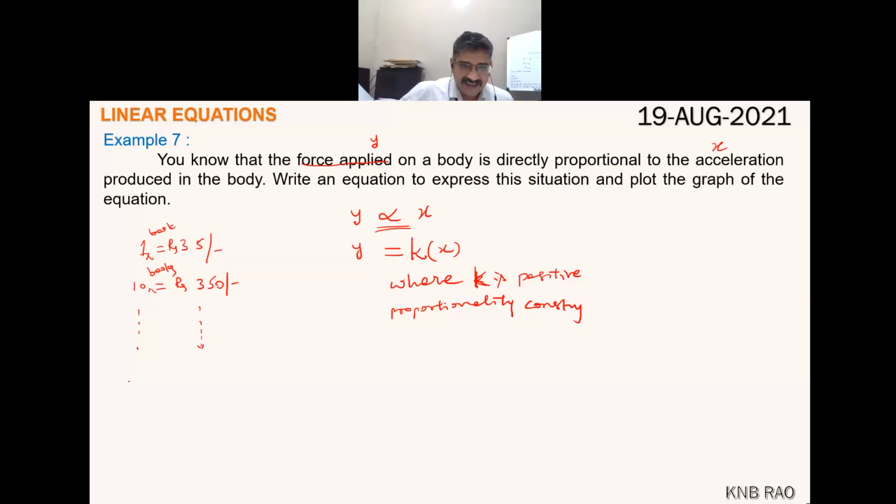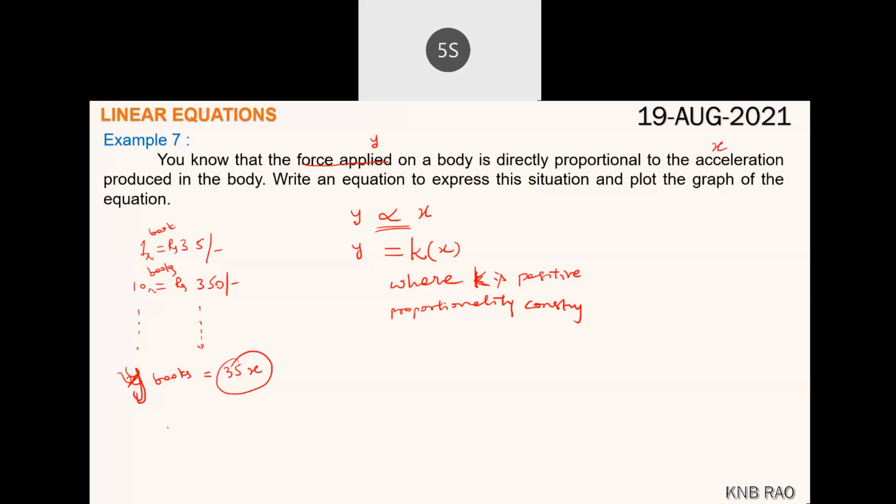Suppose if I purchase x number of books, what will be the cost of those books? 35 times x.